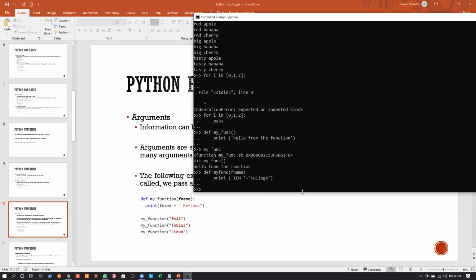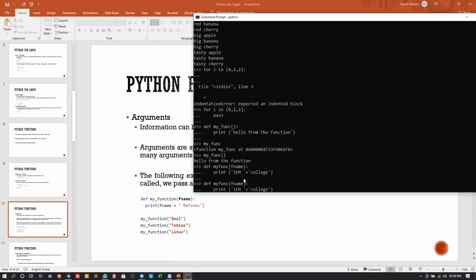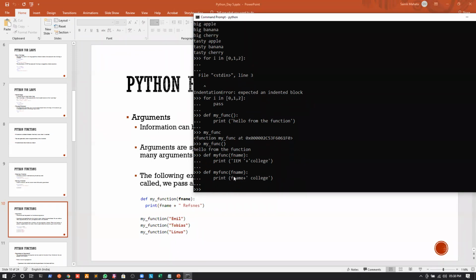Again, you can see that there is no error, which means the function has been defined. The meaning of the function is that whatever value we pass from the calling function will be saved in fname. Just a second, it's a small mistake in the function definition. I can write fname like this. So whatever value is passed inside fname, that value will now be taken and printed.